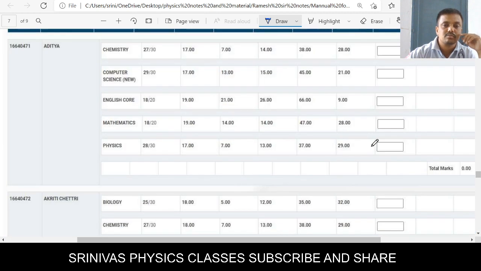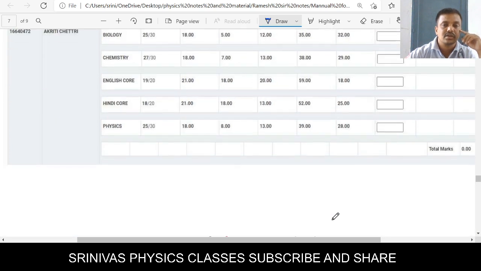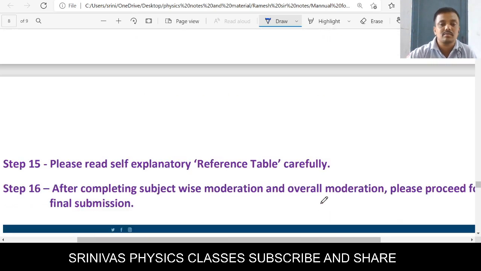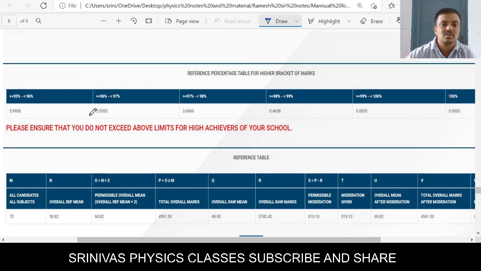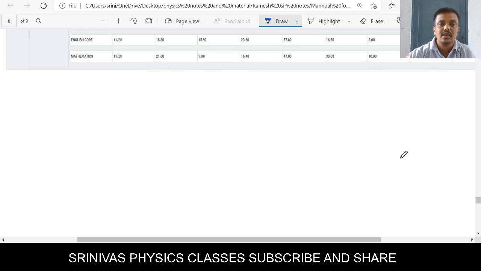If it has increased by more, then you have to do the moderation again. This is the overall moderation. After completing it, you can also see the historical performance: how many students are above 95%, how many above 96%, and then you can check and go for the final submission.